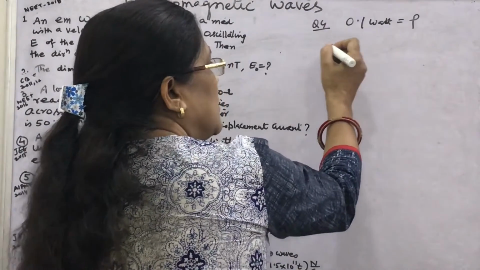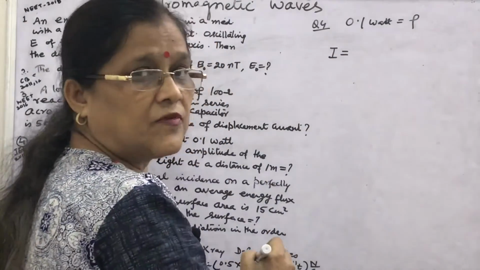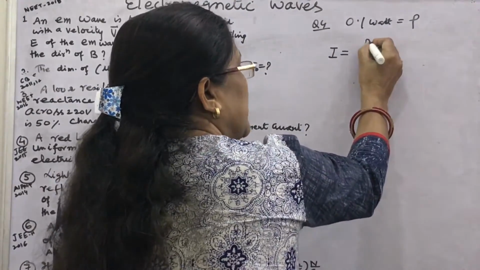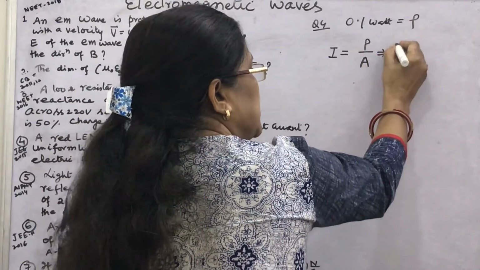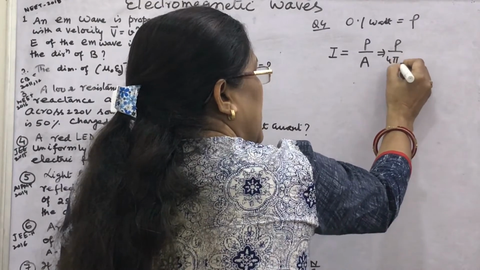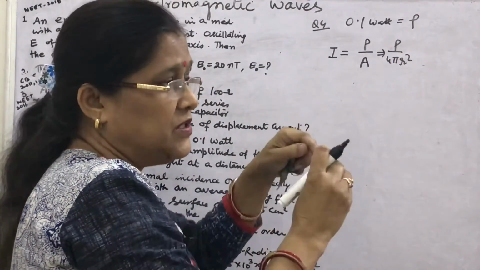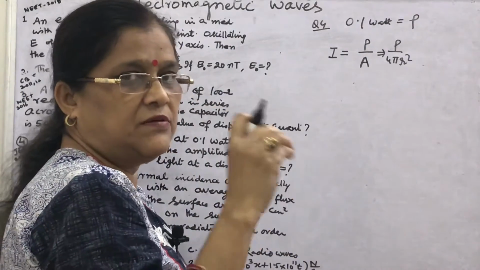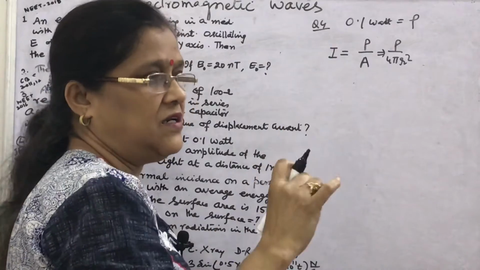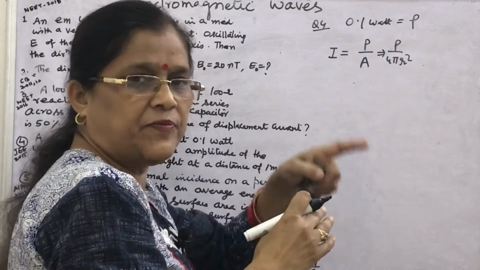As you know, the intensity of EM waves for a point source is given by P upon A, and what is A? This is P upon 4 pi r square. I have discussed in the video that a point source emits light in all directions. Suppose it is placed at the center of a sphere of radius r, then 4 pi r square is the area of the sphere.